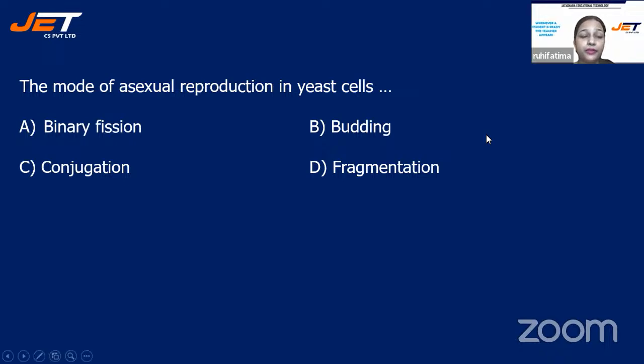Time is up, children. And the correct answer is budding. Okay, so in yeast cell, you must have seen in the diagram, we have buds, right?